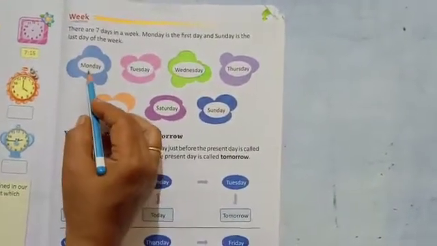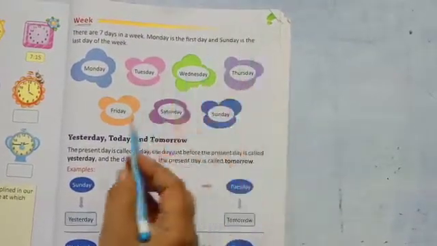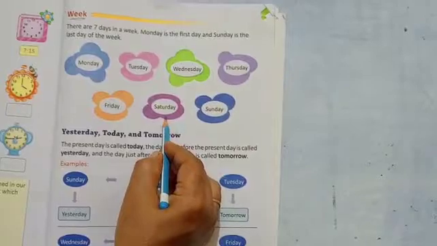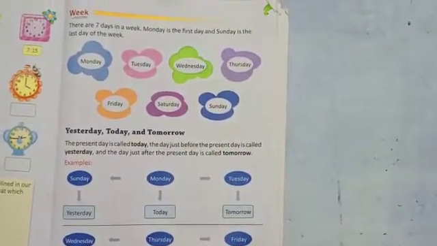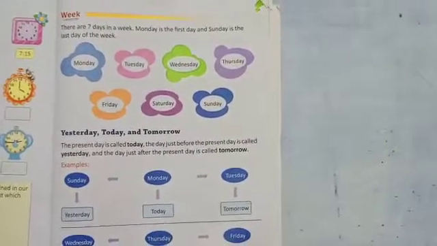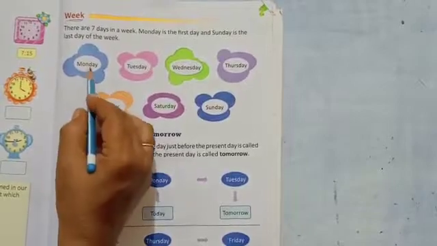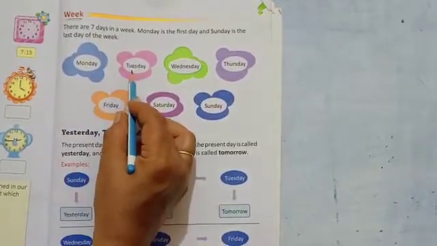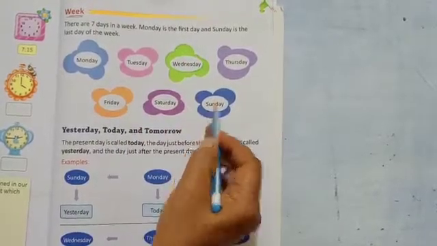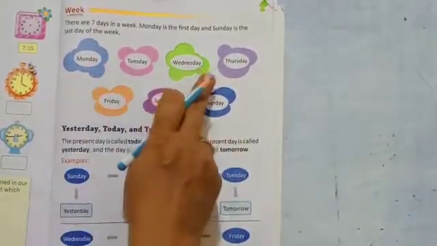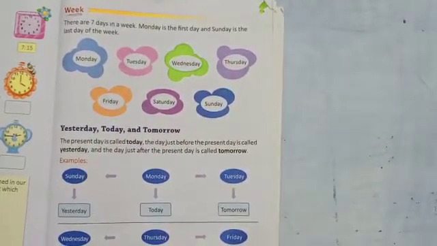Look here. Monday, Tuesday, Wednesday, Thursday, Friday, Saturday and Sunday. These are the 7 days. And the spelling of these days of the week: Monday, Tuesday, like this. So you have to learn these spellings of the days of the week.